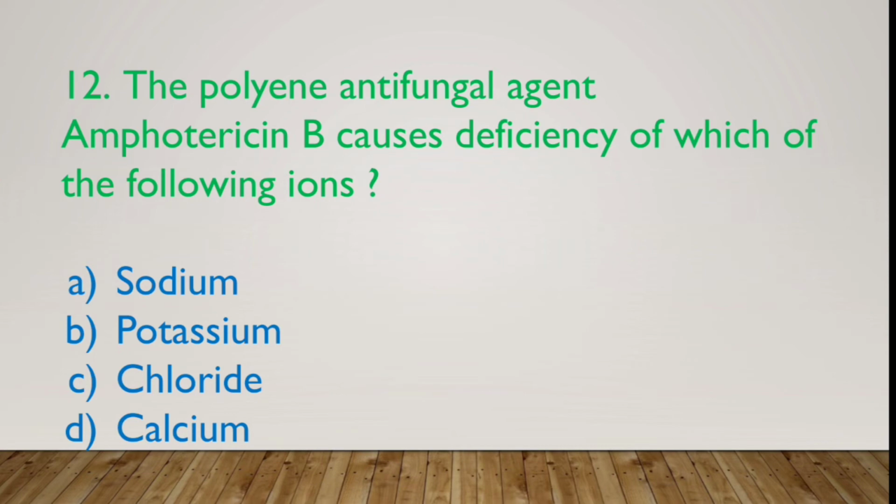Another question is the polyene antifungal agent amphotericin B causes deficiency of which of the following ions? Option A sodium, option B potassium, option C chloride, option D calcium. So guys, again this question is based on the side effect of amphotericin B and we have done this in the previous question. So we know the correct answer is option B, that is potassium.